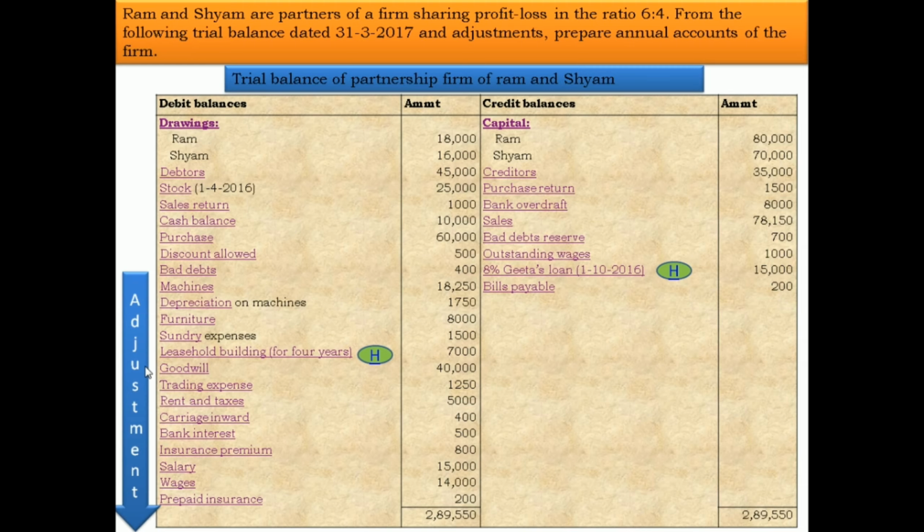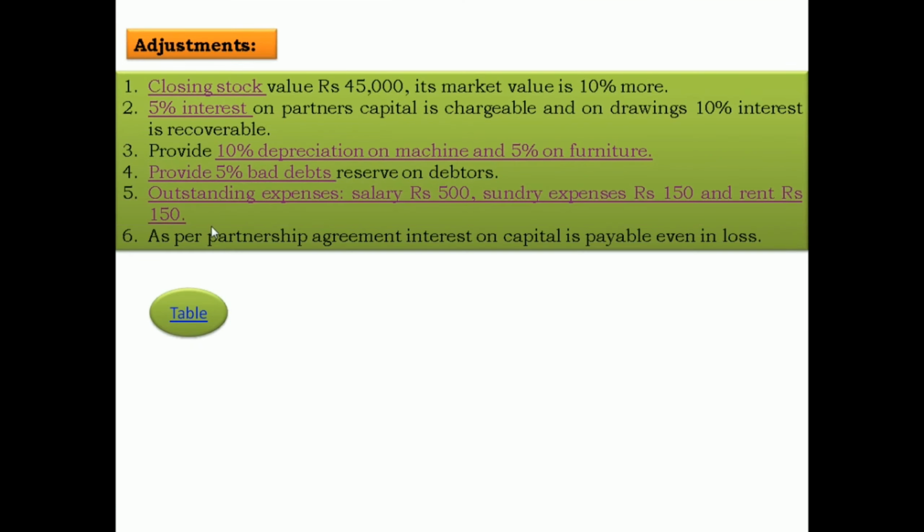Now the adjustments, one by one. The first adjustment: the closing stock value is 45,000, and the market value is 10% more. Second adjustment, interest on capital. Please tick mark all the adjustments. 5% interest on partner's capital is chargeable, and 10% interest on drawings is recoverable.